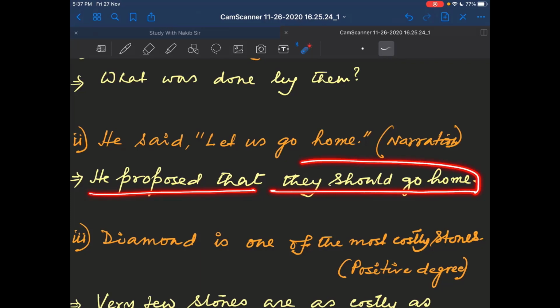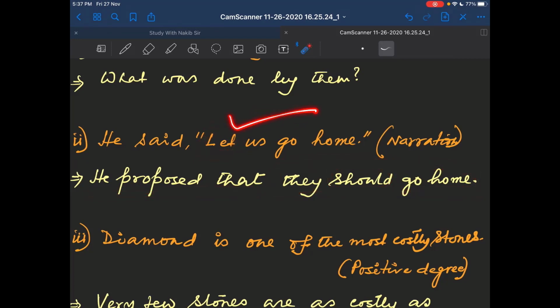In the indirect narration there will be no let. Let will go out, and for the let you will get should. And as soon as the let is out, us will become we. So without let, your reported speech is we should go home.